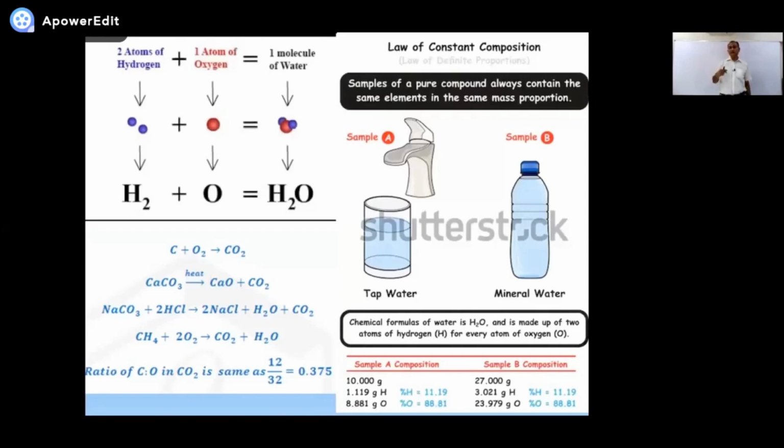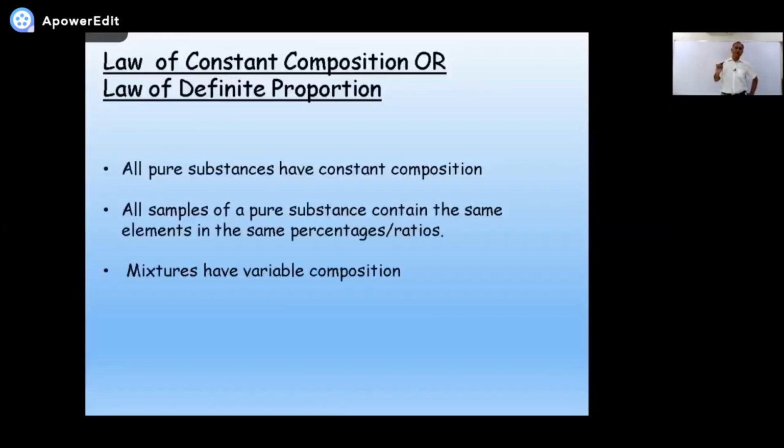one carbon, two oxygen. The ratio is 1:2. Carbon dioxide 1:2. 1 ratio of carbon, 2 ratio of oxygen. Okay, so the ratio will remain the same. Secondly, if either you talk about it in the form of number of atoms, or you talk about their masses, the thing is the same.